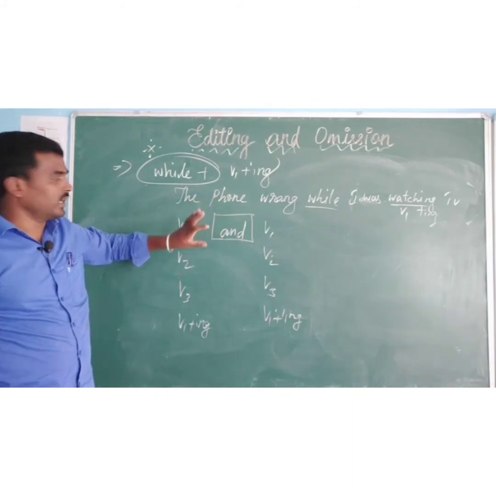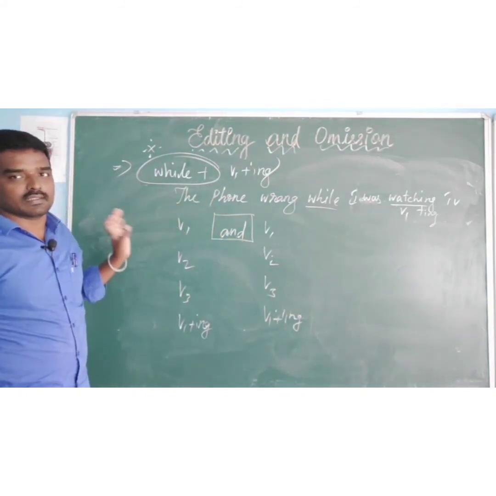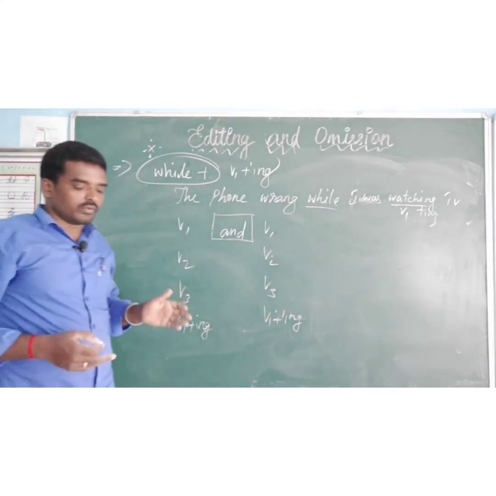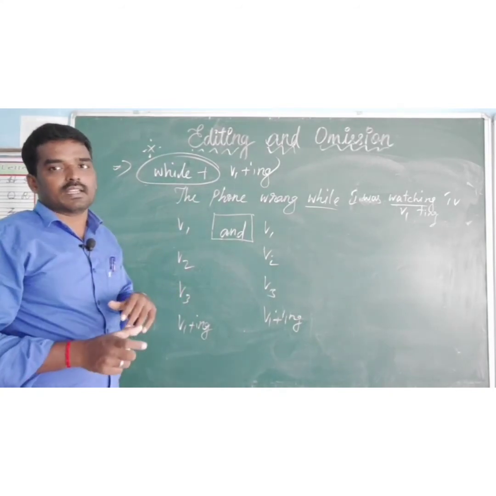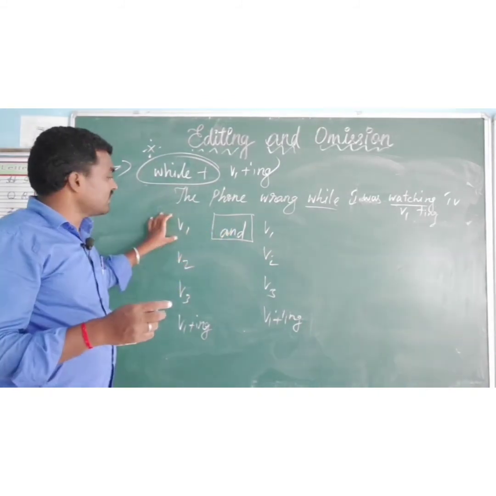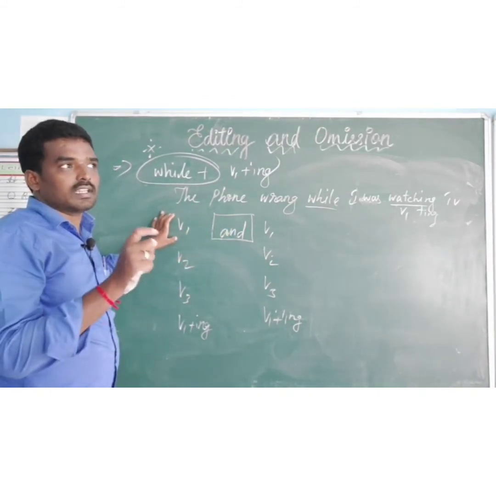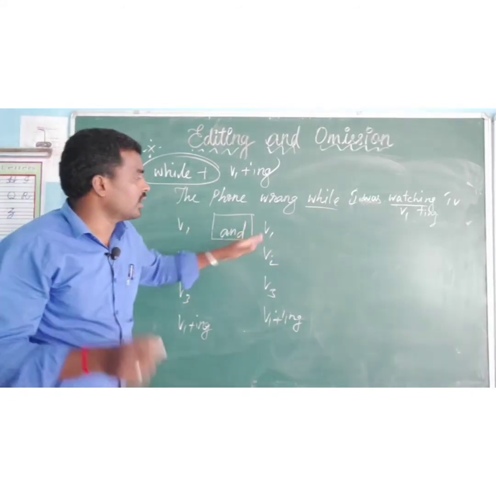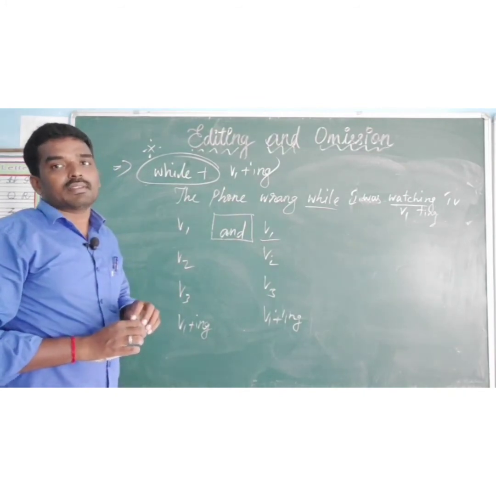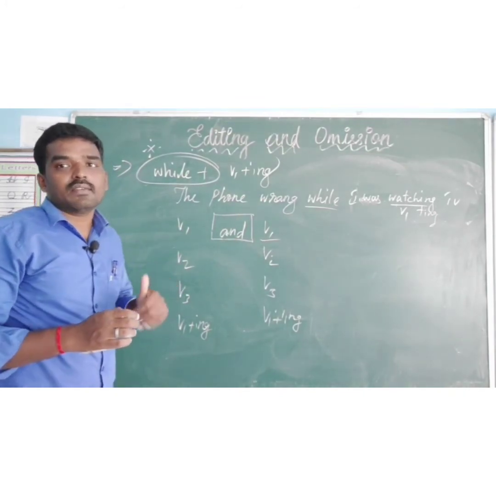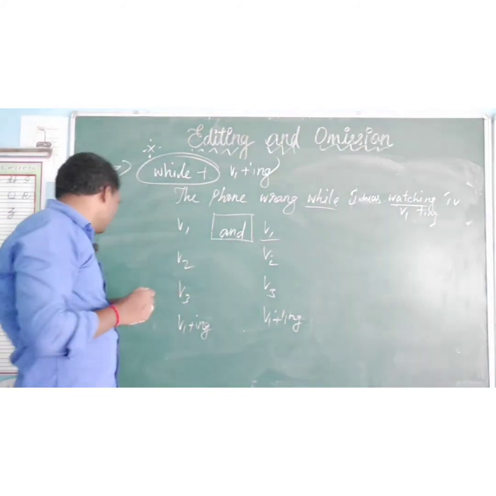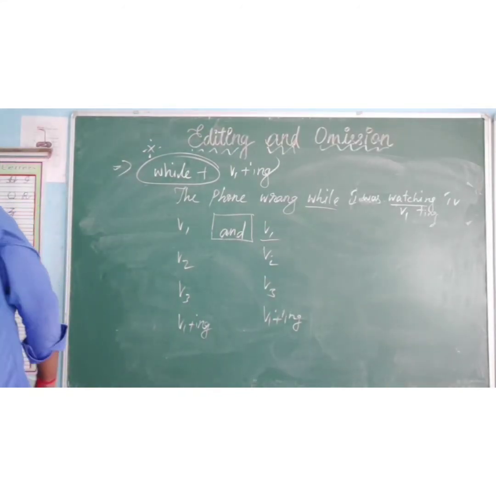This is very, very important. Most of the time we make mistakes, but we can easily find the answer with the help of this rule. For example, there is one word, and after that they have given a dash. You look at the tense given before and. If it is present tense, then after and also, only present tense will come. So definitely we can find the answer very easily. This is the easiest method.